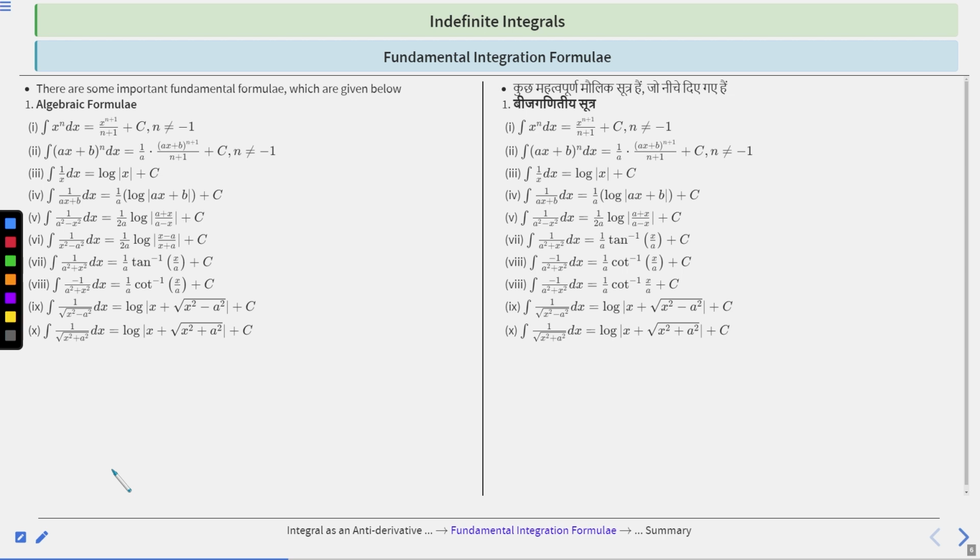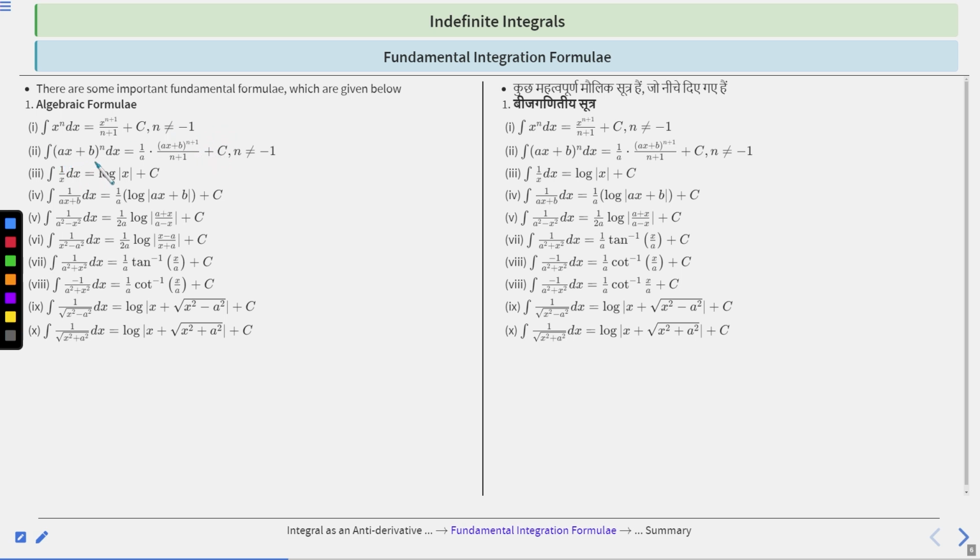Next is fundamental integration formulas. So there are some basic fundamental formulas which are given below. So let's discuss each and every formula one by one. First is the basic polynomial formula, that is integration of x to the power n dx. These are algebraic formulas. So integration of x to the power n dx can be written as x to the power n plus 1 upon n plus 1 plus c, where n should not be equal to minus 1, right?